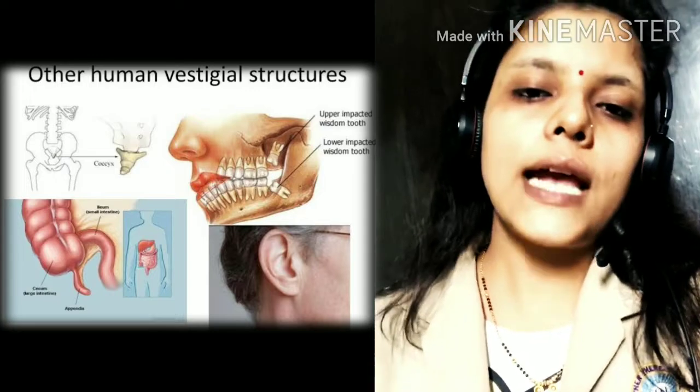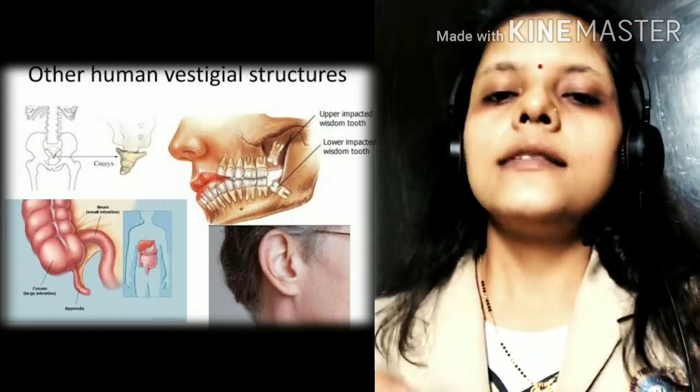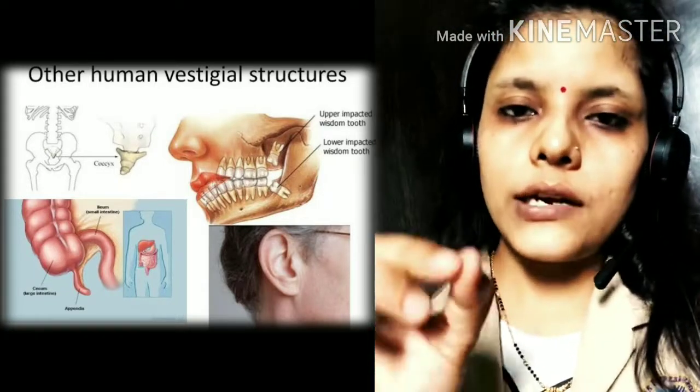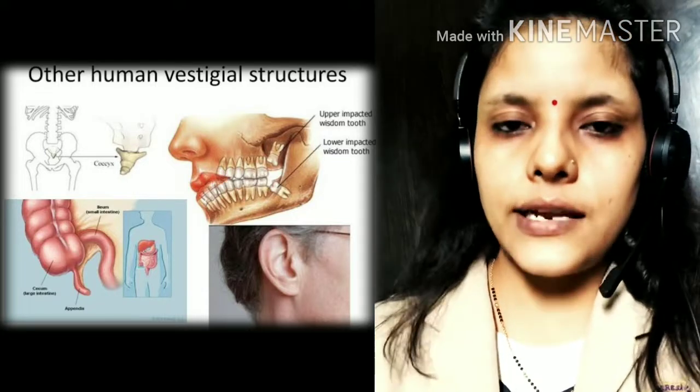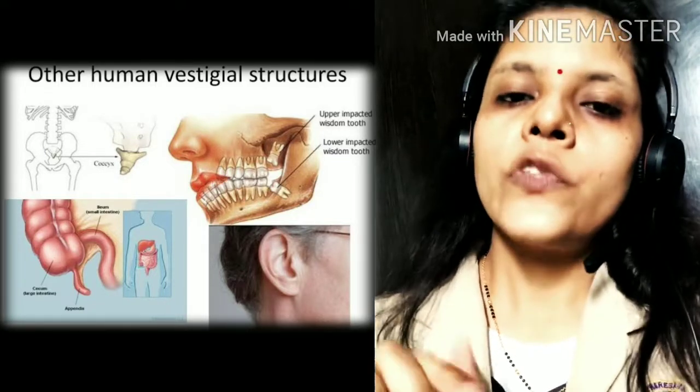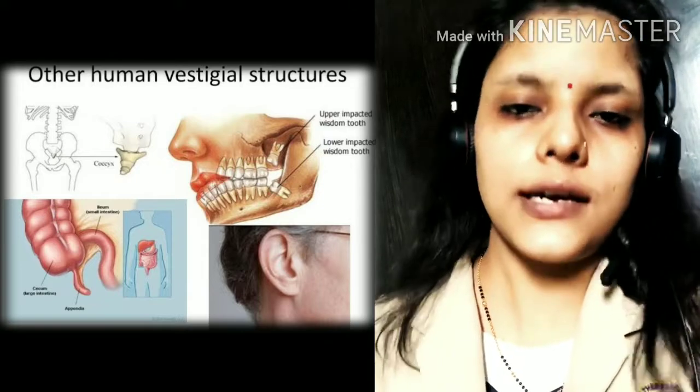The second one is the appendix. What is the appendix? The lower part of the tail of the large intestine is known as the appendix, which is useless for us.